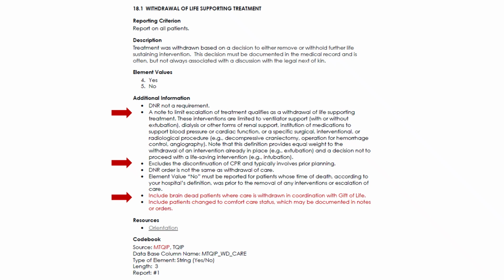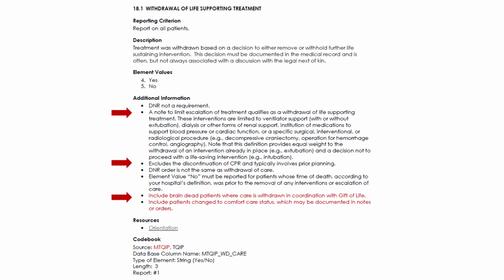If an actual withdrawal of life-supporting treatment is done, for example, extubation for a terminal wean, report the action time of discontinuation. A do not resuscitate order is not the same as withdrawal of care. Discontinuation of CPR is excluded, as withdrawal of care typically involves prior planning.